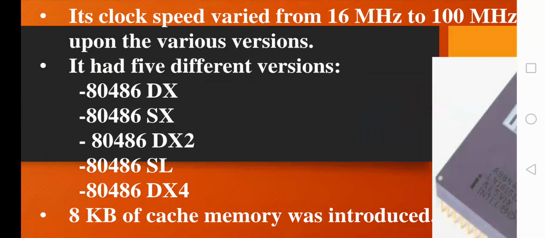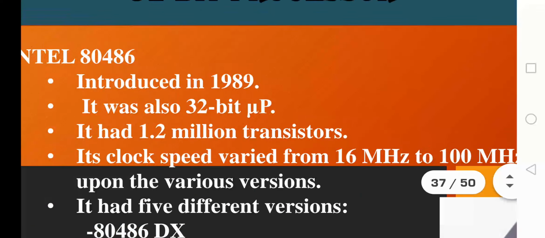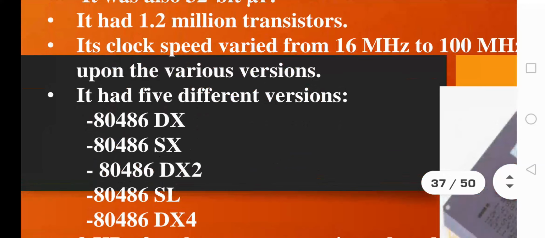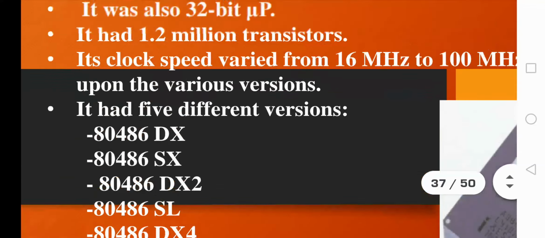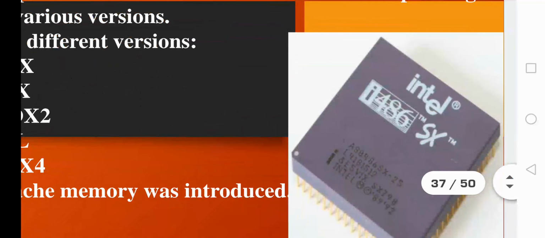The 80486 microprocessor had its chip designed in 5 different forms, and these 5 different forms are listed in terms of its 5 versions. Also, the concept of cache memory was introduced. In the processor 80486, they introduced the concept of cache memory with a size of 8 kilobytes, as shown in this figure.